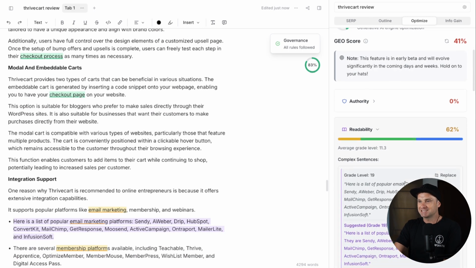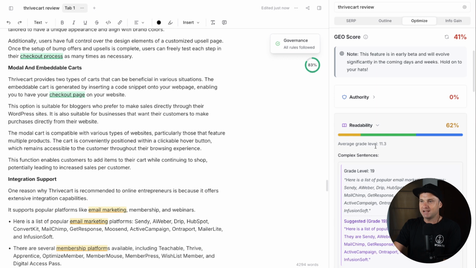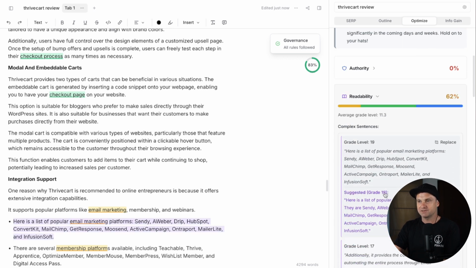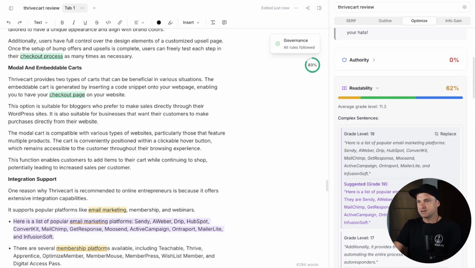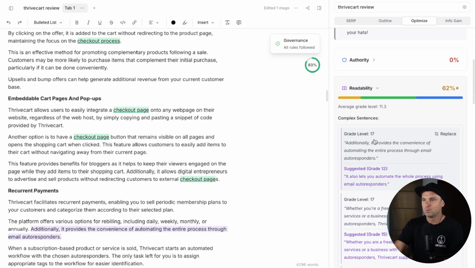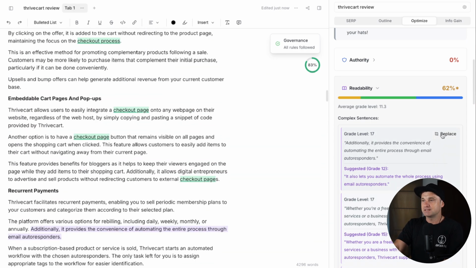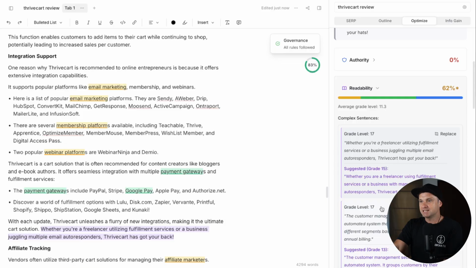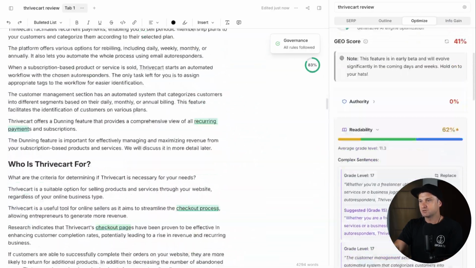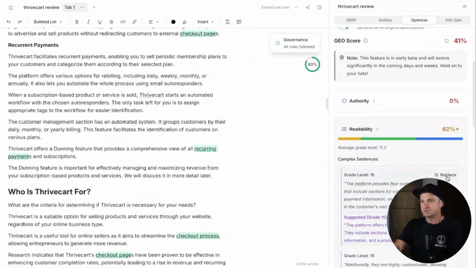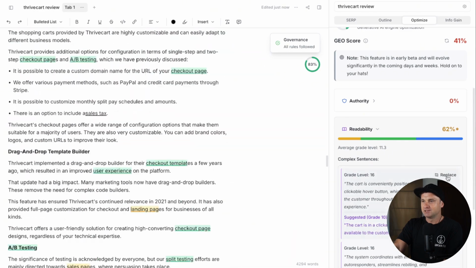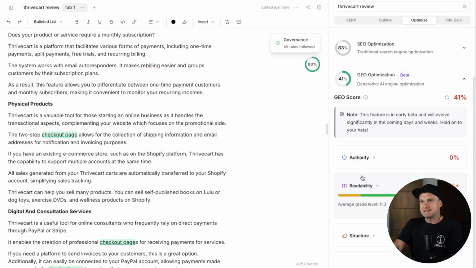Now readability, it's saying here currently the average grade level is 11.2, but specific parts of it are a little bit too high. So first of all, we've got grade 19 and also grade 19. It's a little bit of suggestion, but I'll just go and click replace. We've also got grade level 17. It recommends we bring it down to grade 12. I'll just click replace. And you can see it's just basically lowering the score. So I'll just go ahead and start replacing all of these very quickly using this particular tool. And then once we go back through and rescan it, it's going to increase.